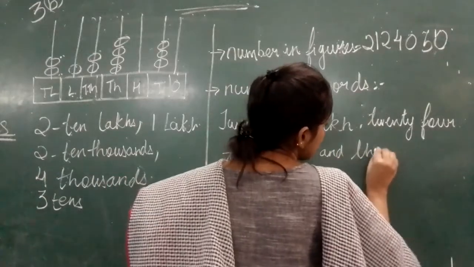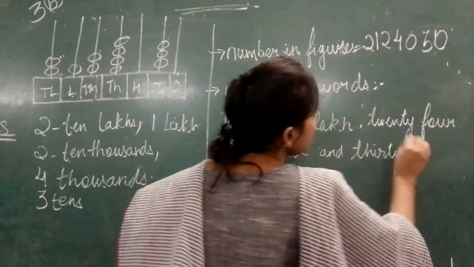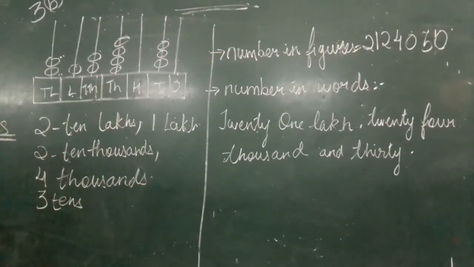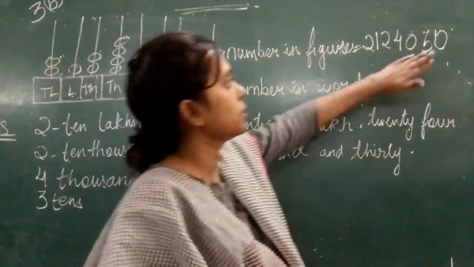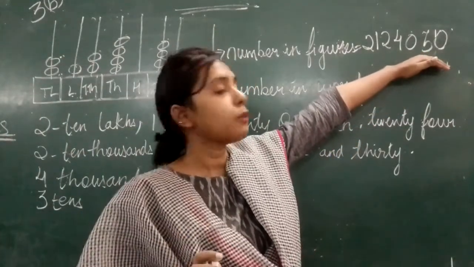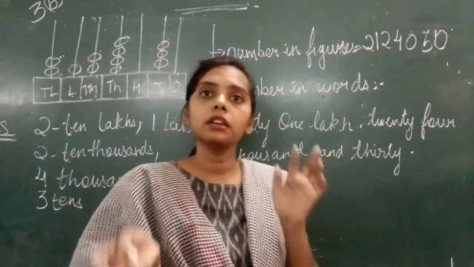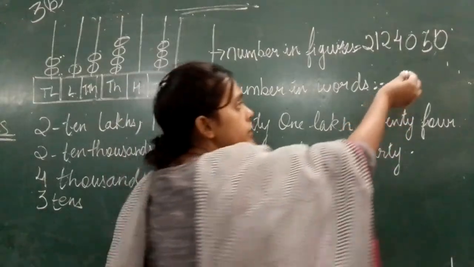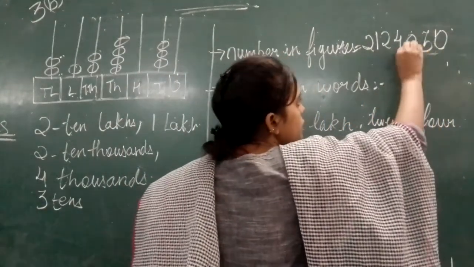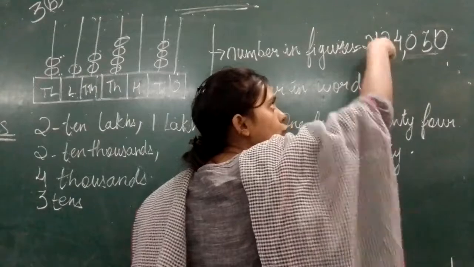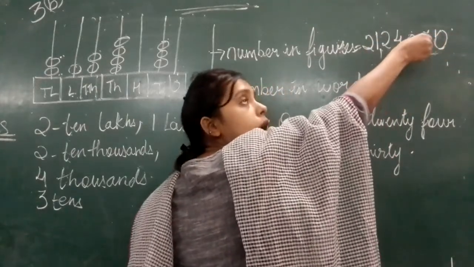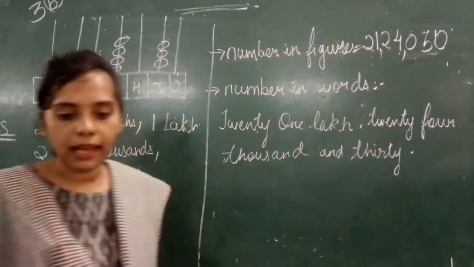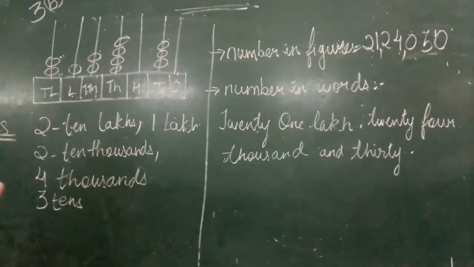Third. Yes. Now what will you do here? You will put the commas, okay? Put the commas here in this number. How will you put commas in this number? Again, with the help of your periods. After every period, you will put a comma. So the first period is this. So what will you do after 3? And again after 2. This is the ones period. Then this is the thousands period and this is the lakhs period. Okay? Write down first.